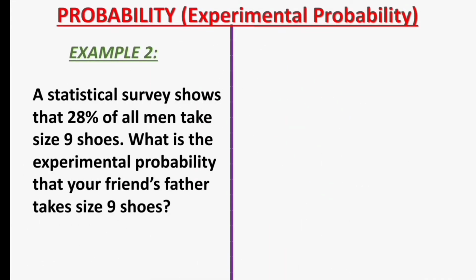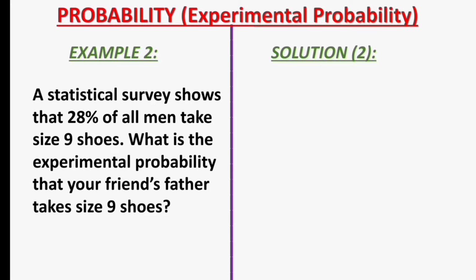Next, let's see our second example for experimental probability. Example 2. A statistical survey shows that 28% of all men take size 9 shoes. What is the experimental probability that your friend's father takes size 9 shoes?